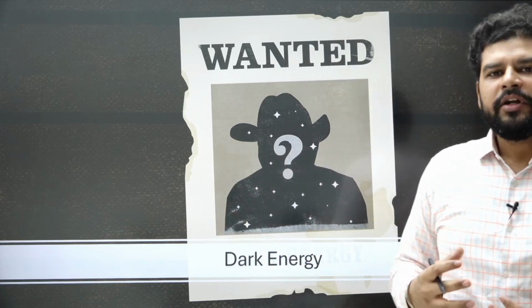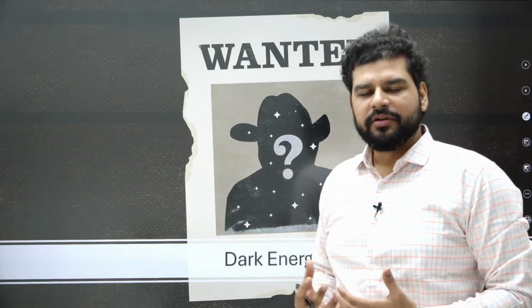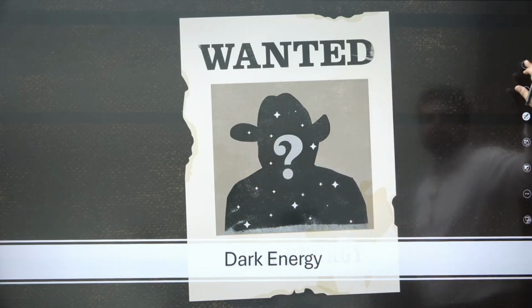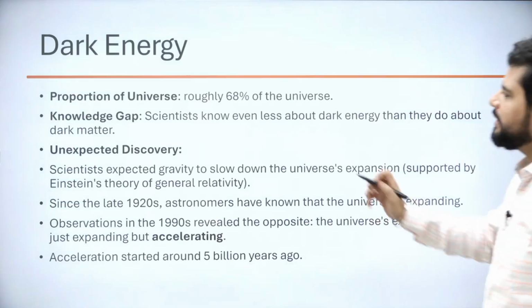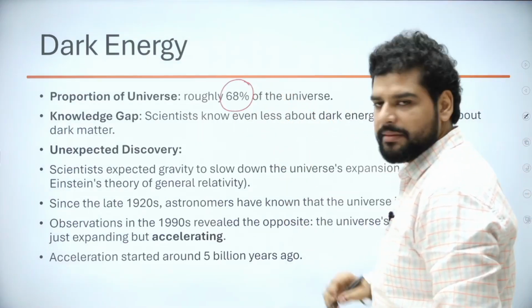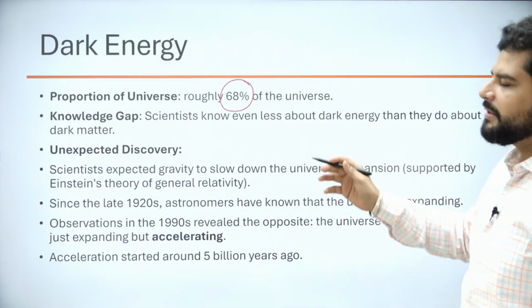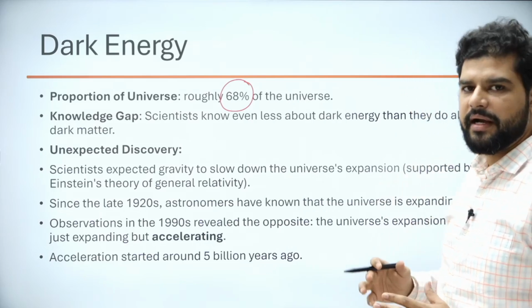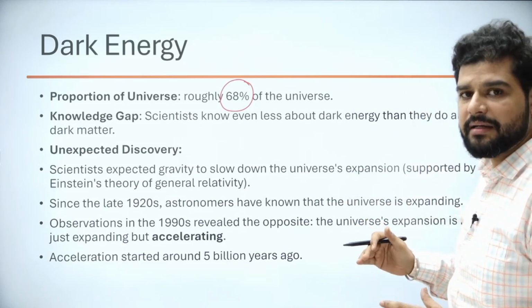Now let us move on to the second topic, which is called dark energy. I have put this wanted poster because we don't know how dark energy works. It is more mysterious than dark matter. At least with dark matter we understand some properties; here we understand lesser. So dark energy is around 68% of the universe, right? Like I told you, there is a huge knowledge gap. We don't really understand this, and we understand it lesser than dark matter.